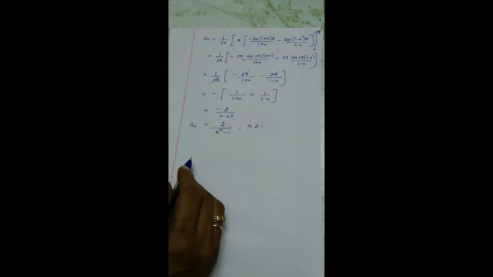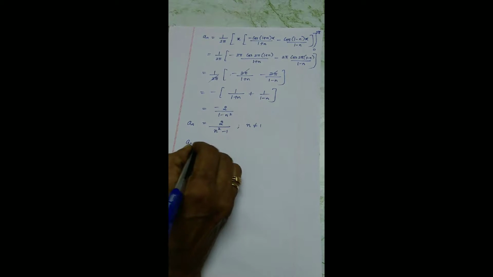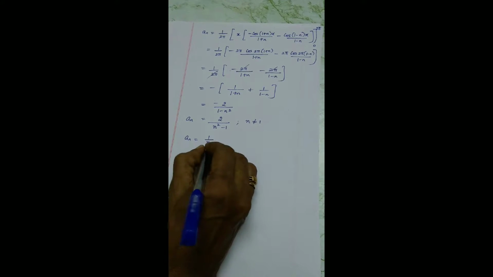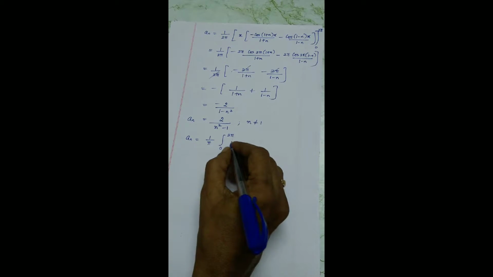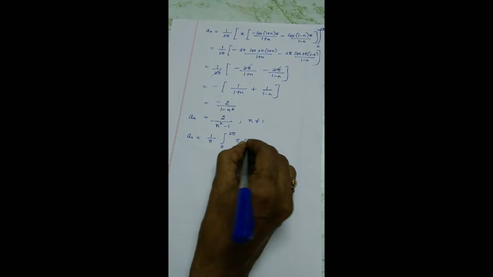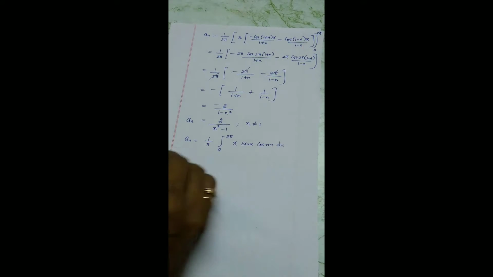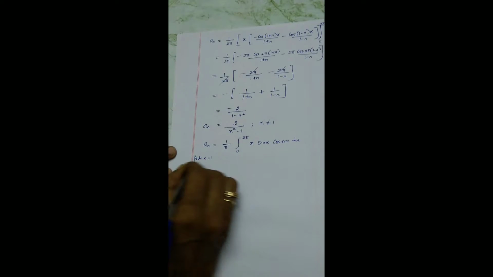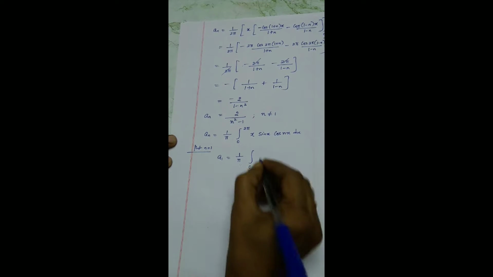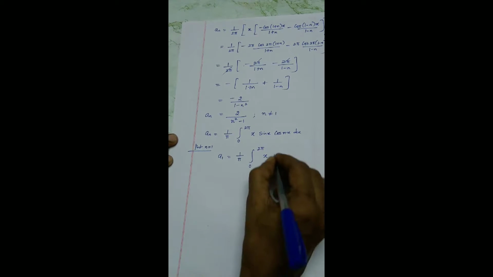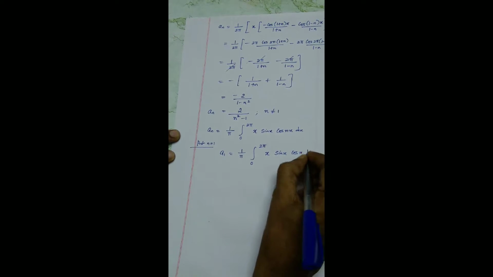That means, what about n equal to 1? So we have to find out n equal to 1. Recall once again what a_n is: 1 by pi, integral 0 to 2 pi, x sin x cos nx dx. So put n equal to 1. If I give n equal to 1, a_1 equals 1 by pi, integral 0 to 2 pi, x sin x cos x dx.